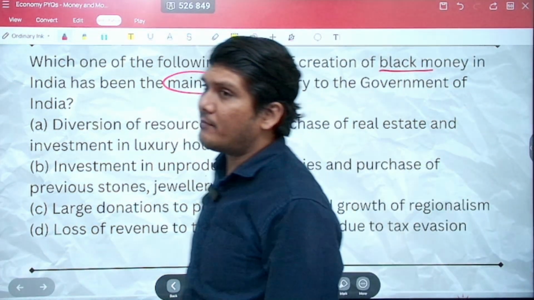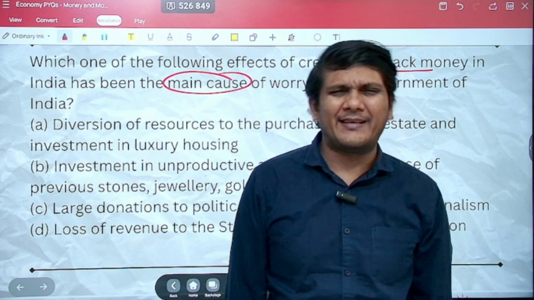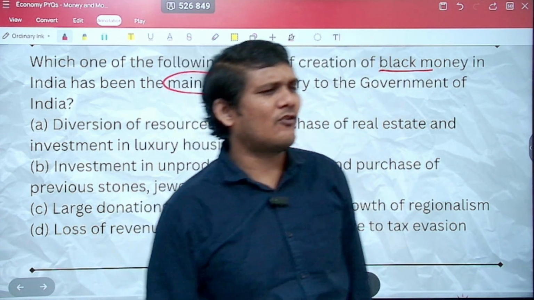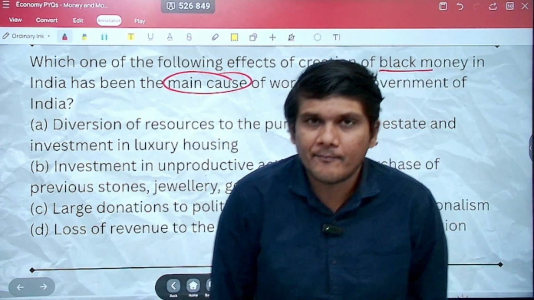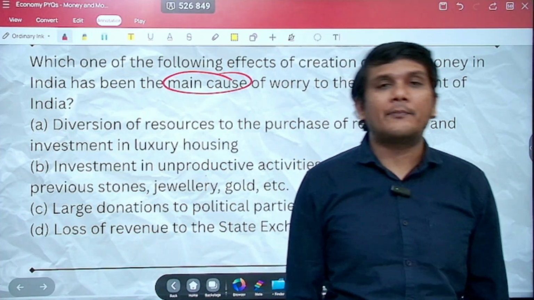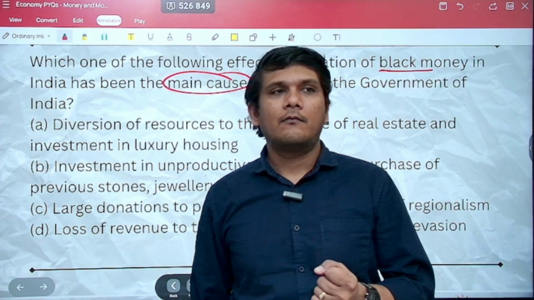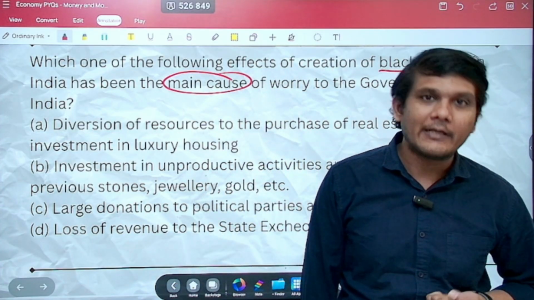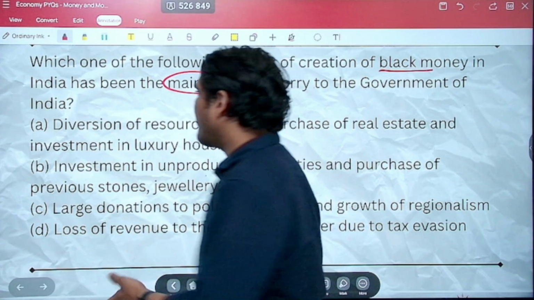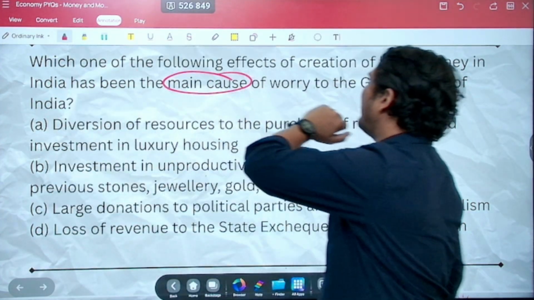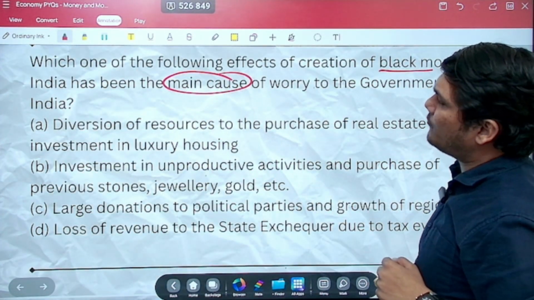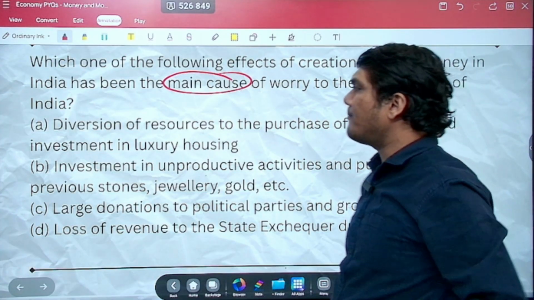See, black money means money which is coming from illegal sources, illegal activities, money on which the tax will not be paid. So if tax is not being paid on the money, what is the biggest issue that the government will face? That the government tax collection will go down, revenue collection will go down, correct? Let's see. Which one of the following effects of creation of black money in India has been the main cause of worry to the government of India?